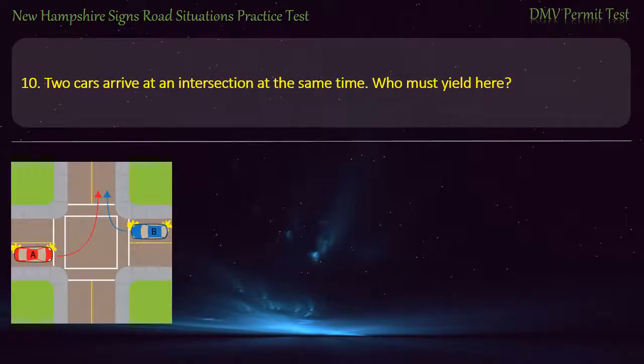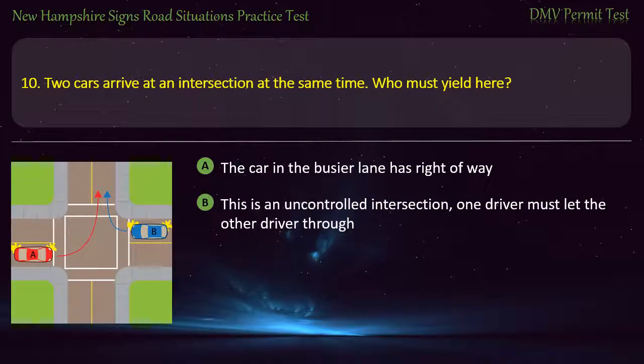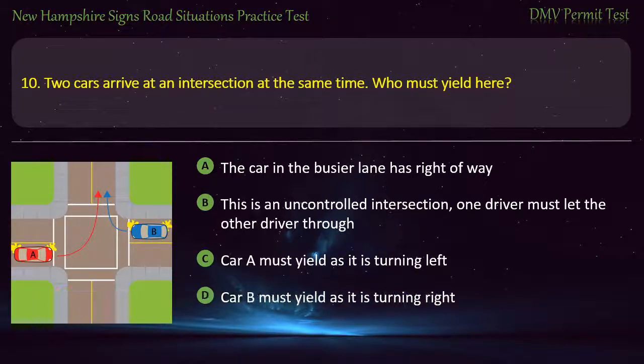Question 10. Two cars arrive at an intersection at the same time. Who must yield here? The car in the busier lane has right of way. This is an uncontrolled intersection. One driver must let the other driver through. Car A must yield as it is turning left. Car B must yield as it is turning right. Answer. Car A must yield as it is turning left.